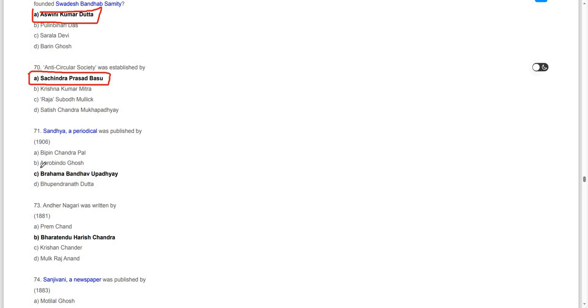Shantha periodical was published by Brahma Bandha Upadhyay in 1906.